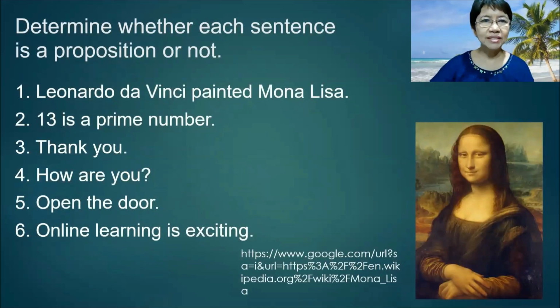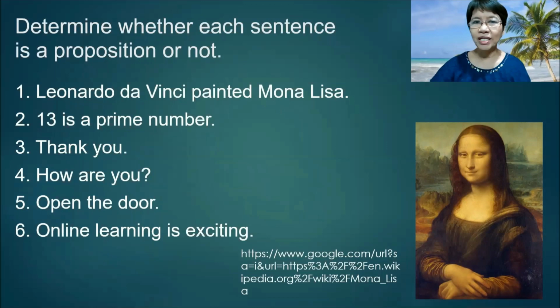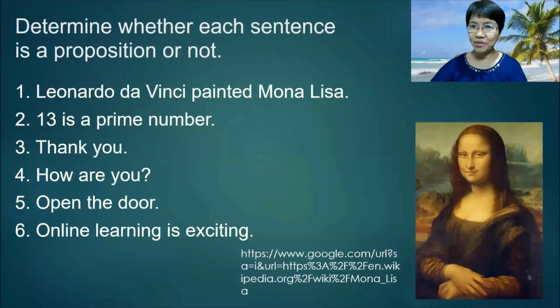Determine whether each sentence is a proposition or not. Number 1, Leonardo da Vinci painted Mona Lisa. This is a true statement, and it is a proposition. Number 2, 13 is a prime number. Another true statement, another proposition. Number 3, thank you. Thank you is an expression of gratitude, but you cannot say whether it's true or false. So this is not a proposition.